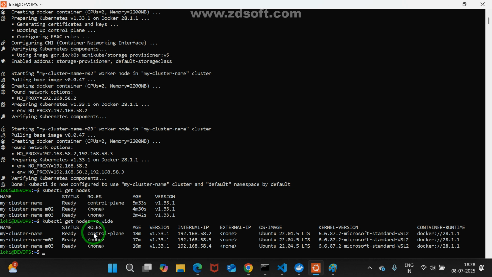If I remove the taint, what will it do? It can allow. I hope we discussed this somewhere in Docker Swarm, right? In Docker Swarm, can I create a service on the master node also? Will the Docker Swarm manager allow creating a resource or not? If you studied my classes properly, you can tell the answer.